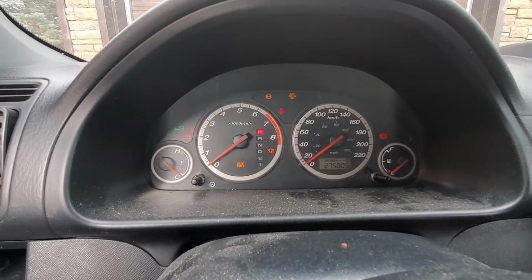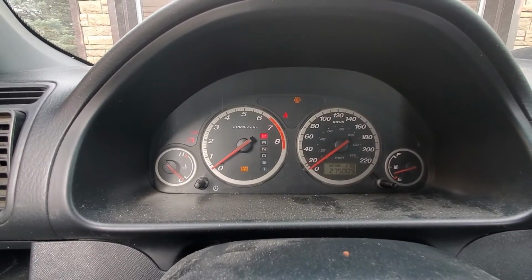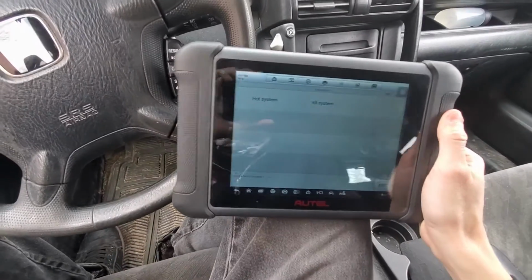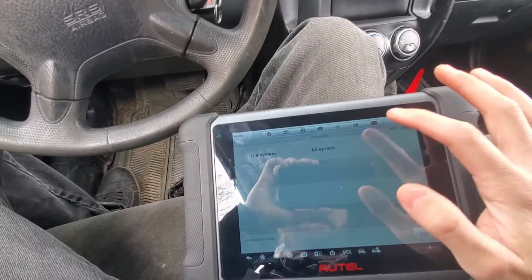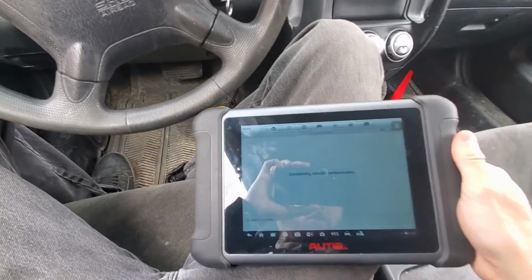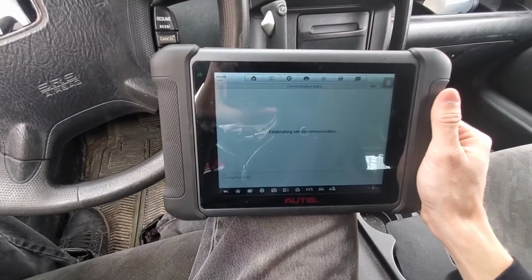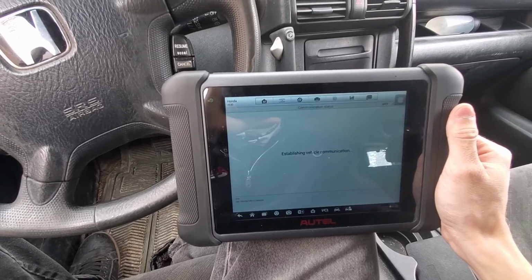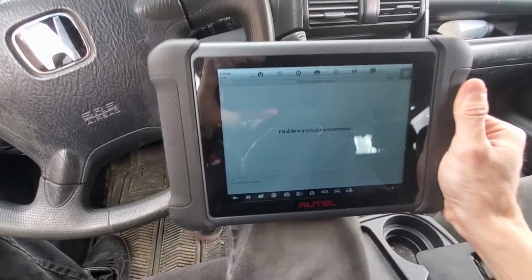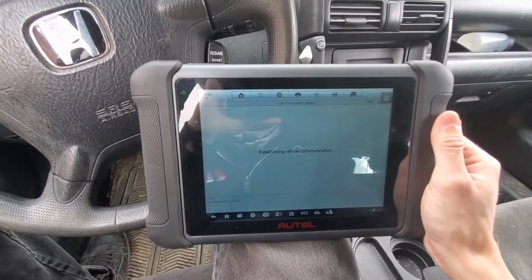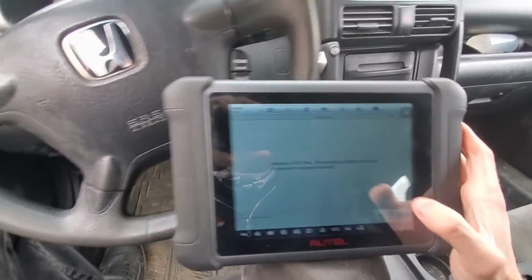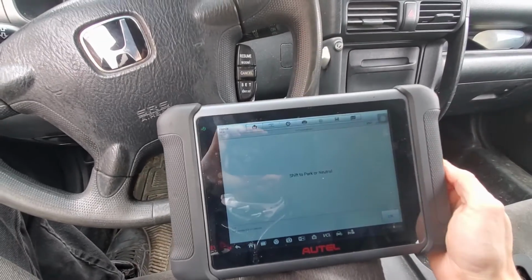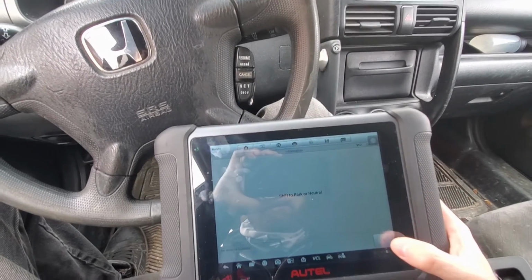What we're gonna do first is just scan the vehicle for codes and see what we got going on. All right, so what we're gonna do here is just do an all system scan and see if we got any codes. This takes a while to run on Hondas, so I'm just gonna stop the video here, and once it's done and we have a DTC list, I will start it back up.